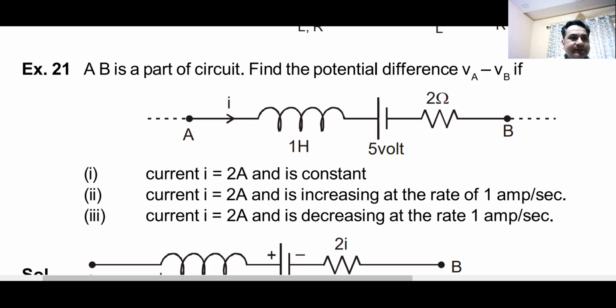I have the answer. Minus 9, Sai Teja. In which case minus 9 are you telling me? Case number 1, Sai Teja is telling me minus 9. The book says VA minus VB is plus 9, so there is a difference.